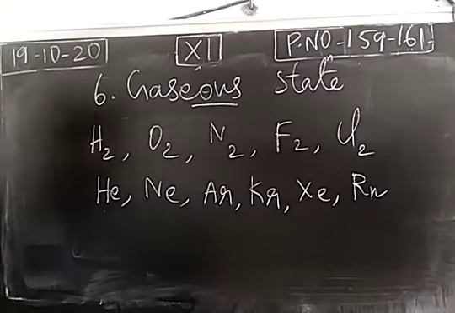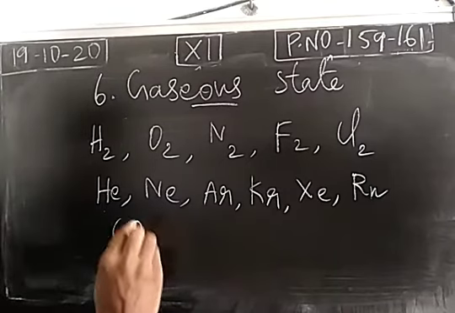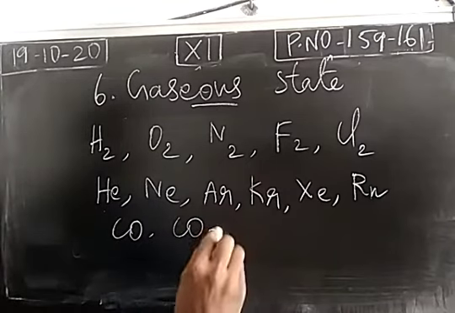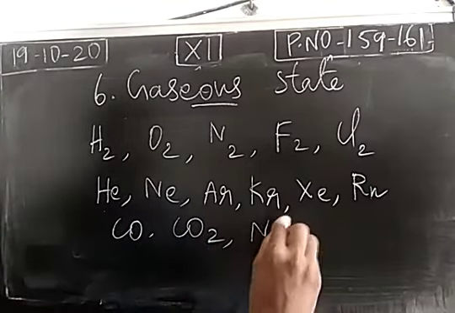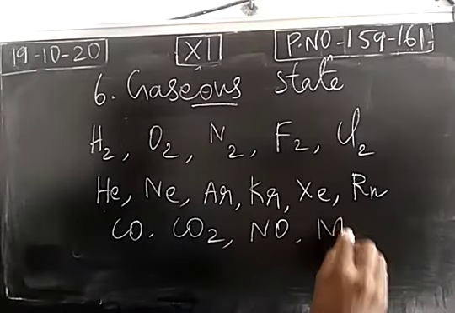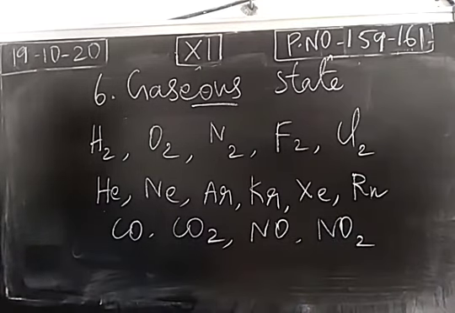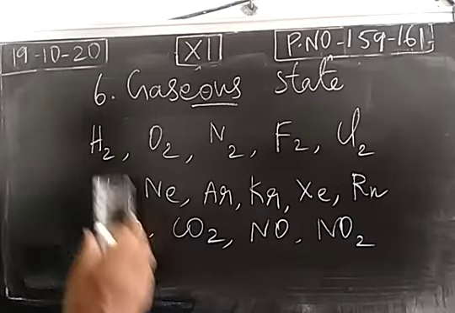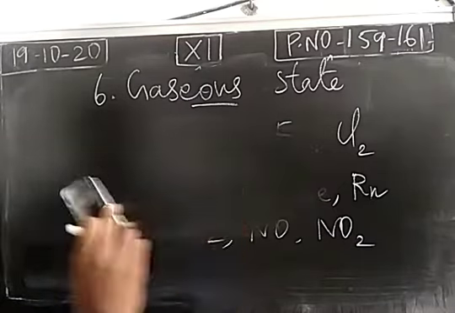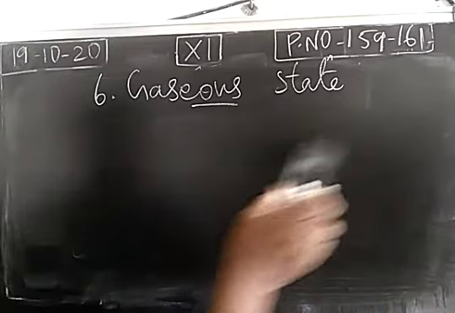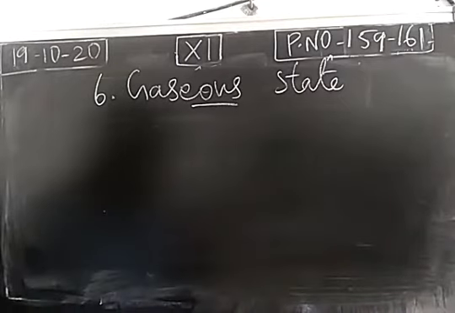Then some compounds are also present in gaseous state at ordinary temperature, like carbon monoxide, carbon dioxide, nitric oxide, nitrogen dioxide. So there are many substances present in gaseous state at ordinary temperature, and we are going to study their physical properties in this lesson.